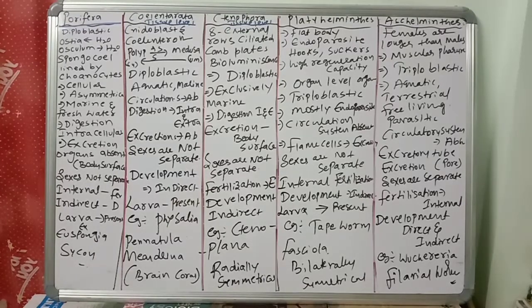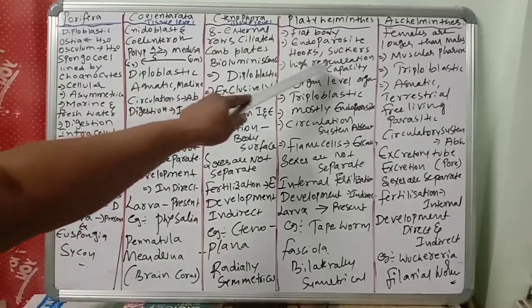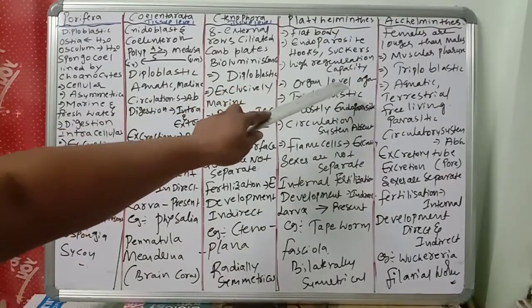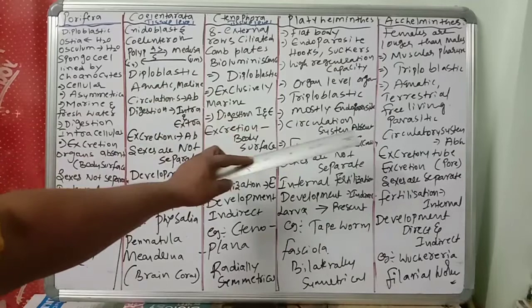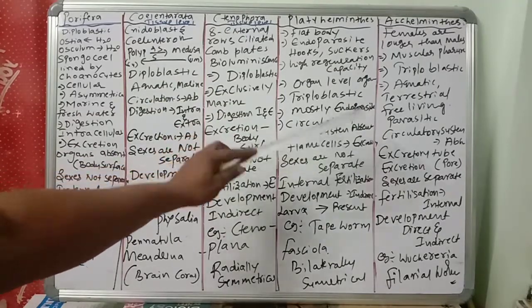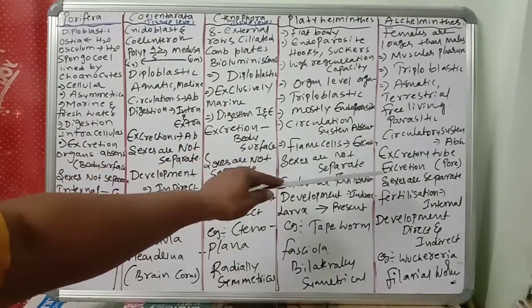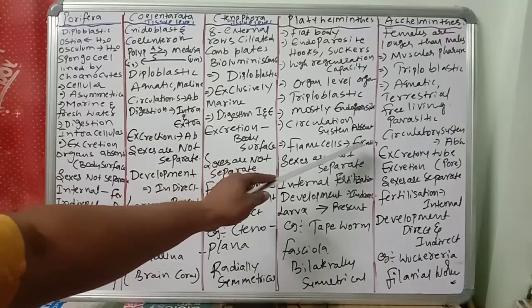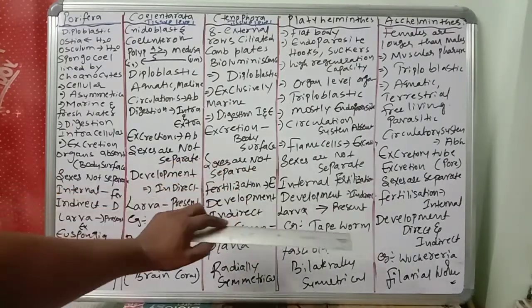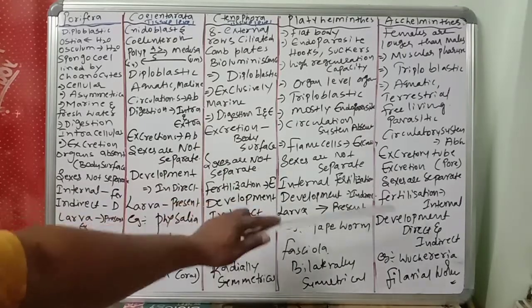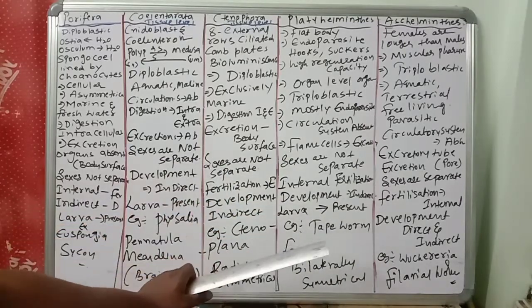Okay, dorso-ventrally flat, endoparasitic. They have hooks and suckers. High regeneration capacity in planaria. Organ level, organ system. Triploblastic. Mostly endoparasitic. Circulation system is absent. Excretion through flame cells. Sexes are not separate. Internal fertilization. Development is indirect. Larval form is present.